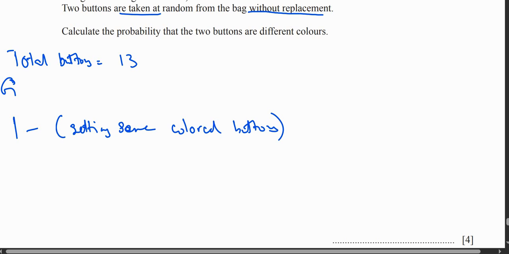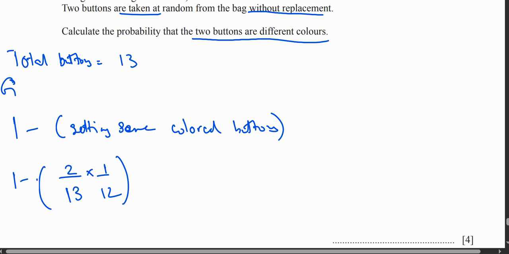Because if I subtract from 1 the probability of getting same colored buttons, I will find two buttons that are different colored. So I will do 1 minus, first green. First button is green, second button is green. If I choose a green button, total buttons will become 12 and green buttons will become 1.